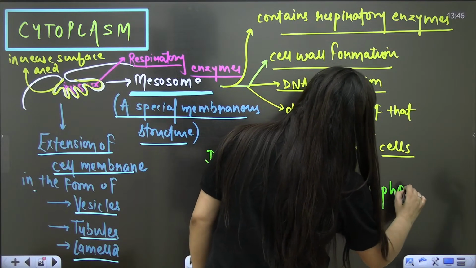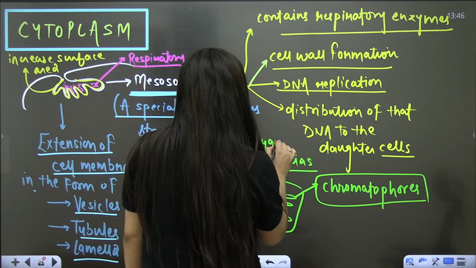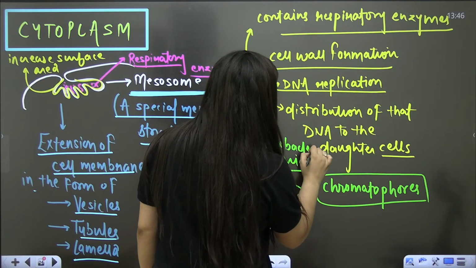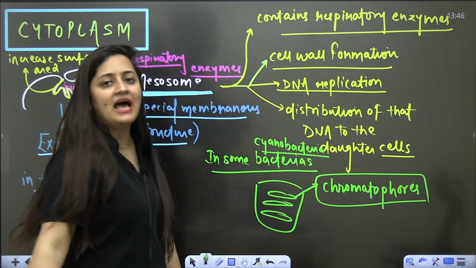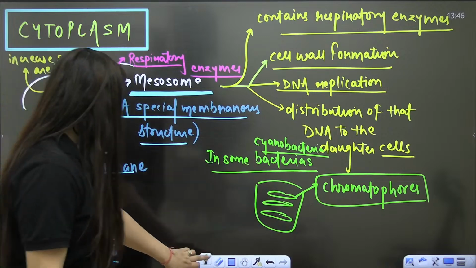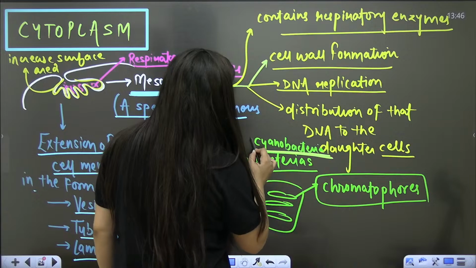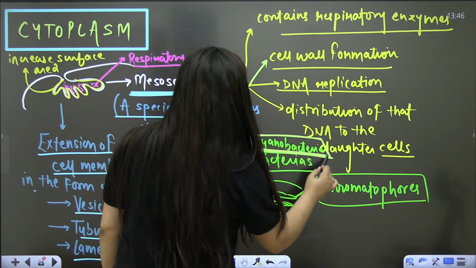So where are you going to see chromatophores? In some cyanobacteria. What type of bacteria is a cyanobacteria? Your blue-green algae, your photosynthetic bacteria.